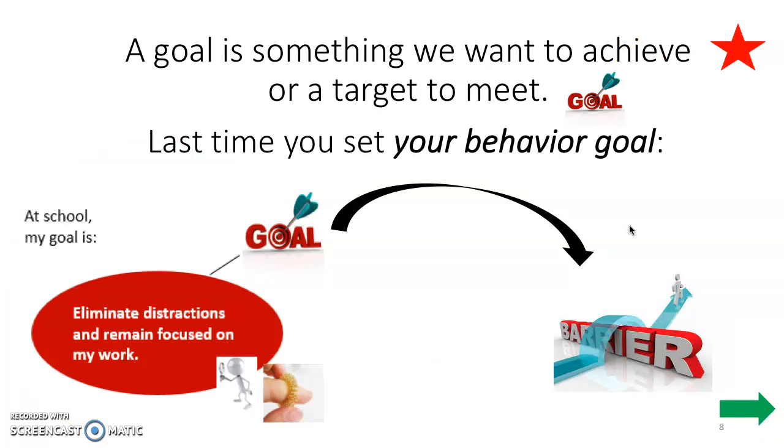We've talked about a goal. A goal is something we want to achieve or a target to meet. Last time you set your behavior goal. You said at school, my goal is eliminate distractions and remain focused on my work. Read it with me this time. Get ready. Eliminate distractions and remain focused on my work. We've seen the symbol of a guy with a magnifying glass, and we've seen this sensory tool that we can use.